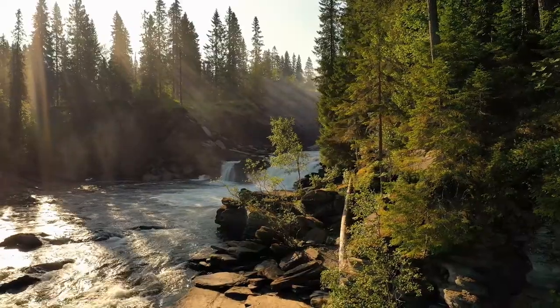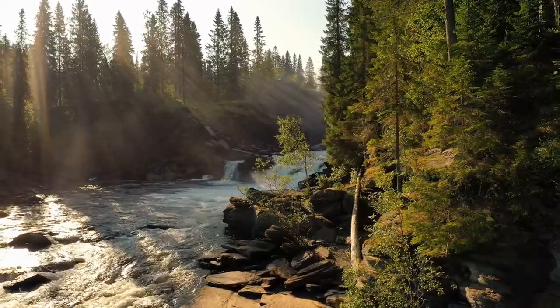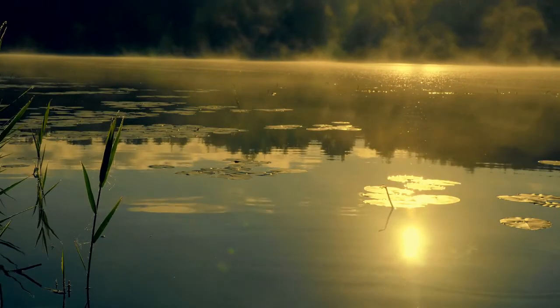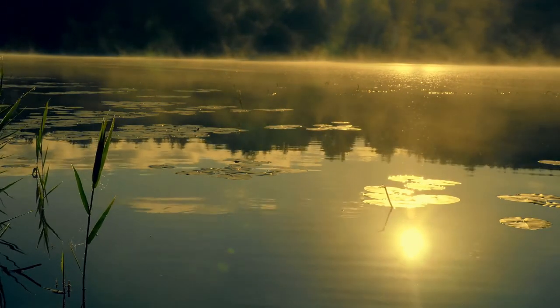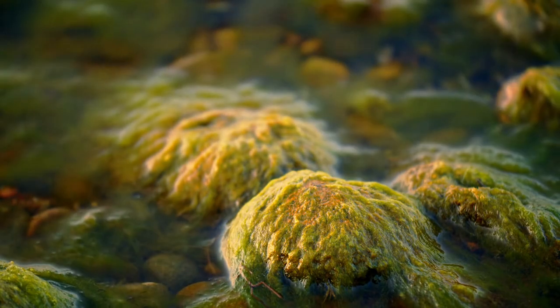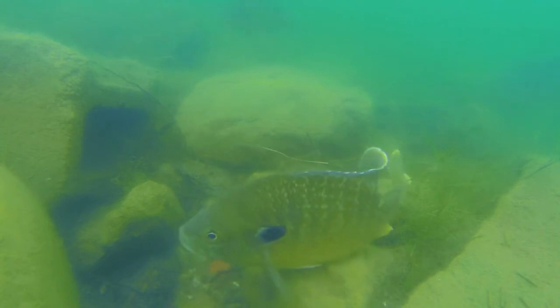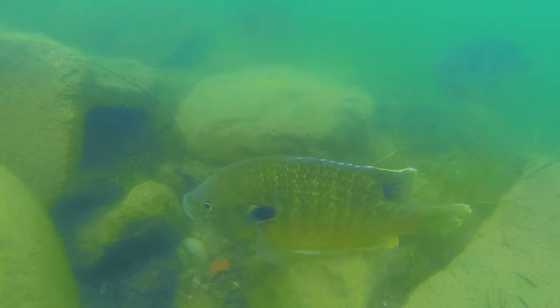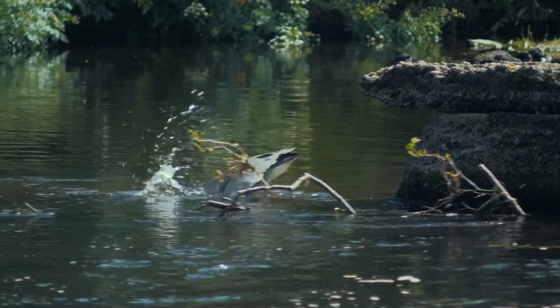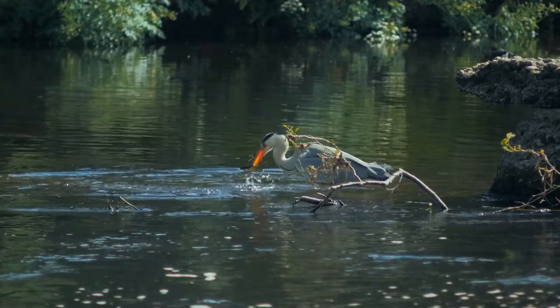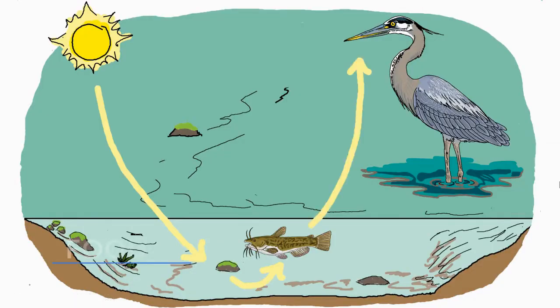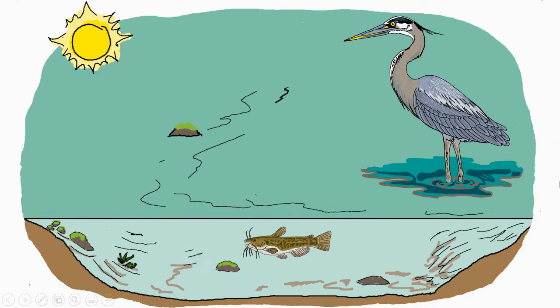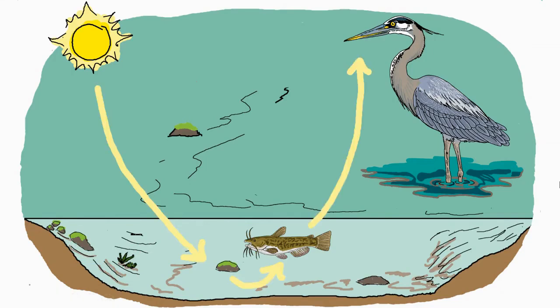But why is this? Different species in an ecosystem are interconnected. For example, let's look at this pond ecosystem. Algae in this pond gets energy from sunlight. This fish gets energy by eating the algae, and this heron gets energy by eating the fish. Together, these species make a food chain. Food chains show how energy moves between organisms, from the sun all the way to the great blue heron.